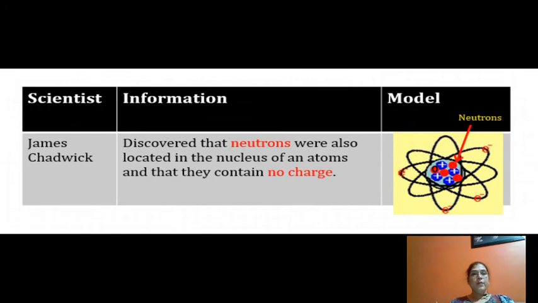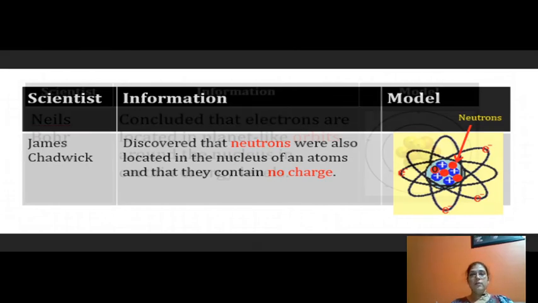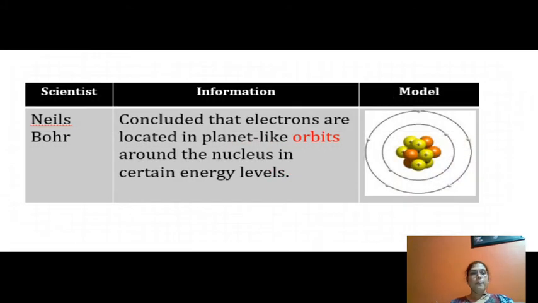See in the model, Chadwick discovered that neutrons were also located in the nucleus of an atom and that they contain no charge. Next is the model given by Bohr, who concluded that electrons are located in planet-like orbits around the nucleus in certain energy levels.